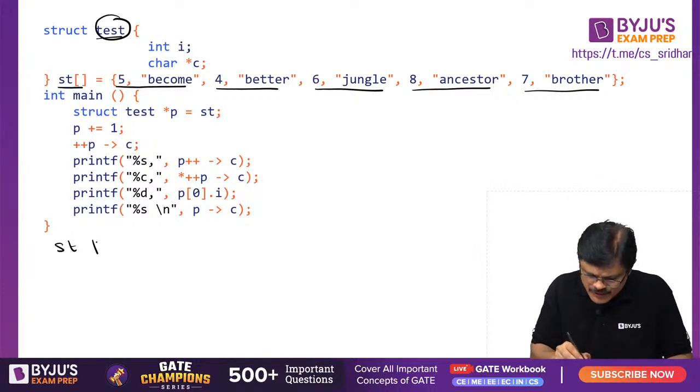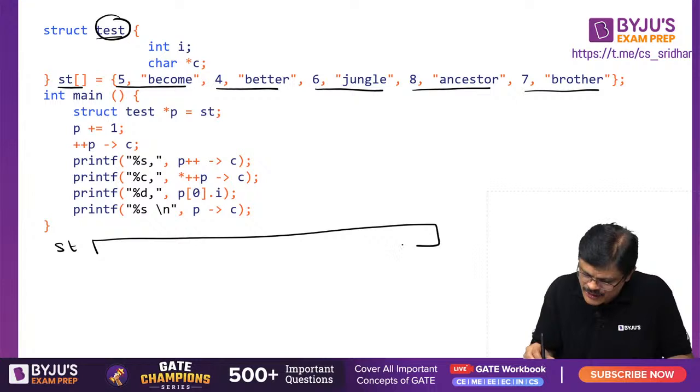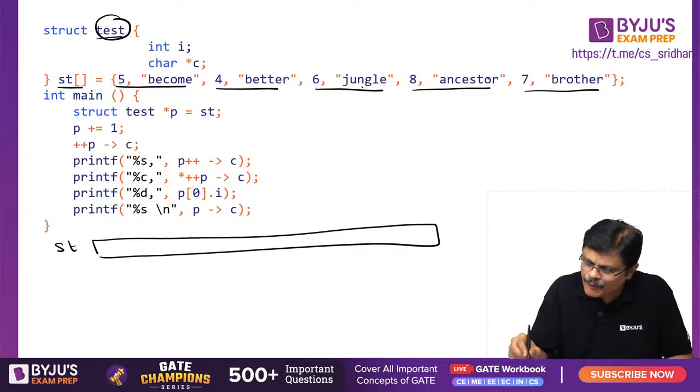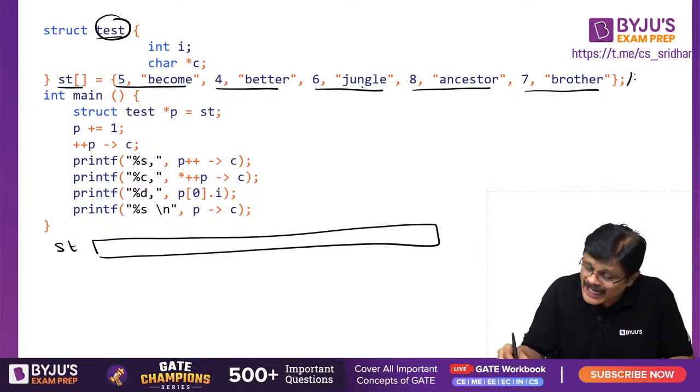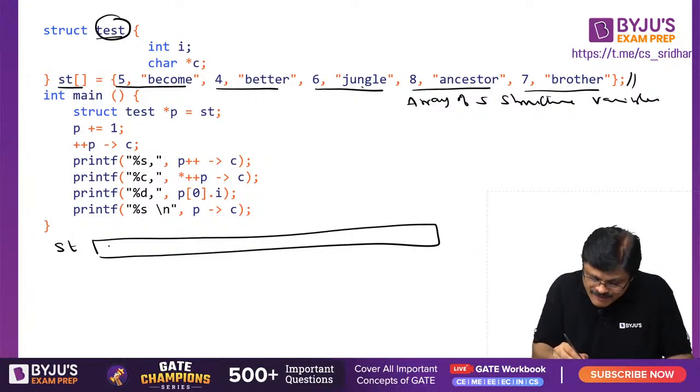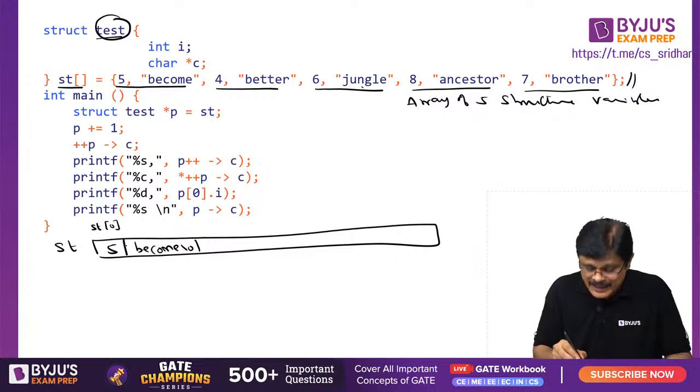Am I clear? So this ST actually will have how many? 1, 2, 3, 4, 5 members, that is, it is an array of 5 structure variables. Now what I am doing, this 5 is the integer part of the first member and this is the string part of this particular first variable. That is, it is st0, actually. st0 is this.